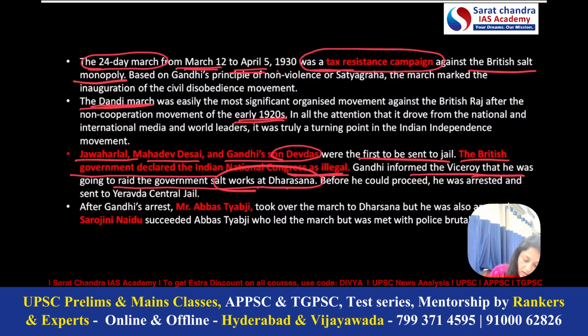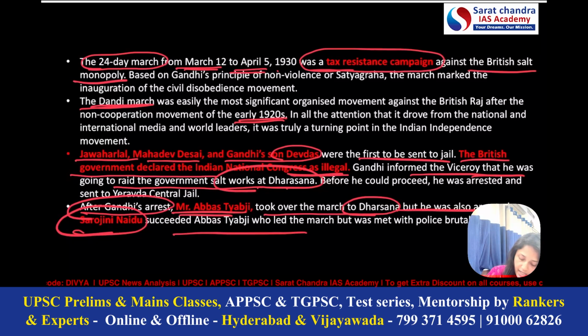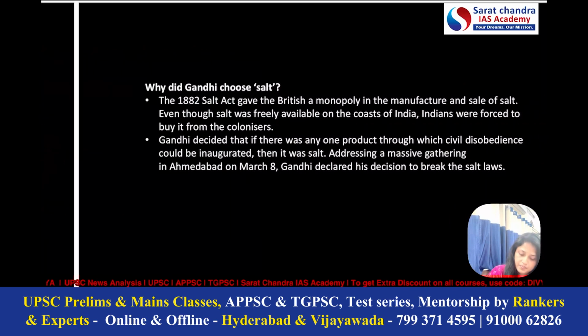After Gandhiji's arrest, Mr. Abbas Tayyabji took over the march to Dharasana. So after Gandhiji, who took the charge? Mr. Abbas Tayyabji, and he was also arrested. So after him, who took the charge? Sarojini Naidu. So she succeeded Abbas Tayyabji, who led the march.